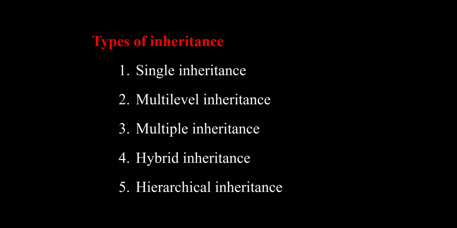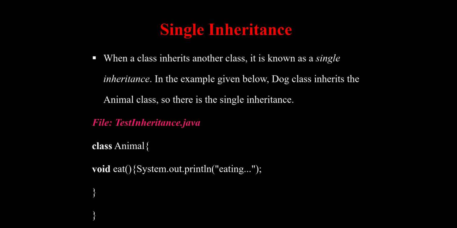Now, we can discuss those thoroughly. First one is single inheritance. Single inheritance is when a class inherits another class. It is known as single inheritance. Single inheritance is a class derived from only one class, that is, the parent class having only one child class. This is the concept of single inheritance.